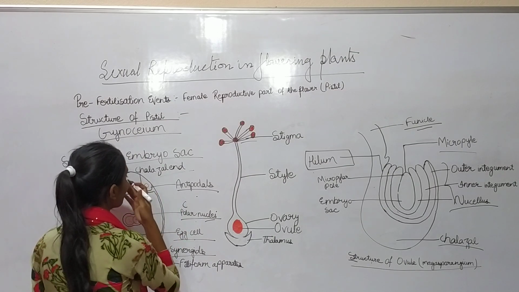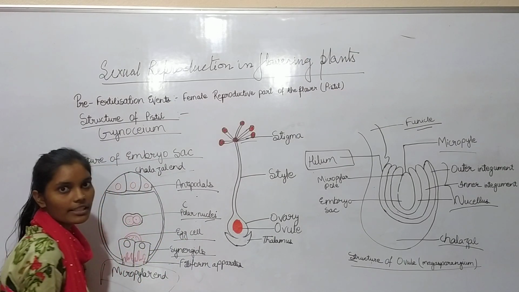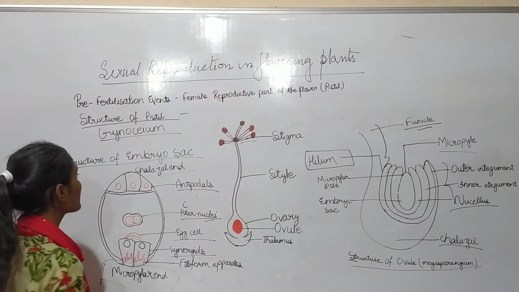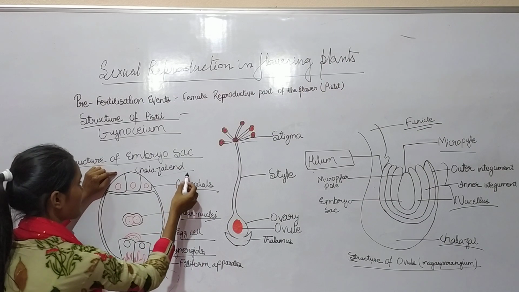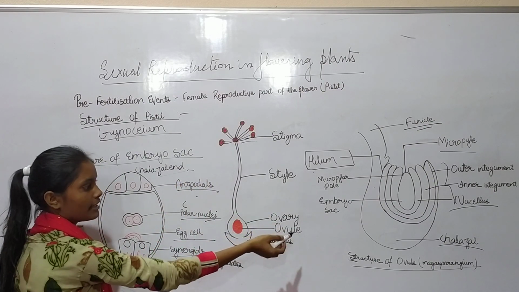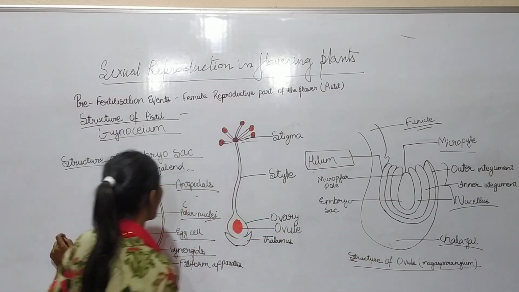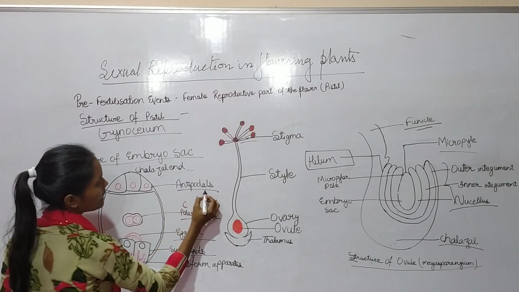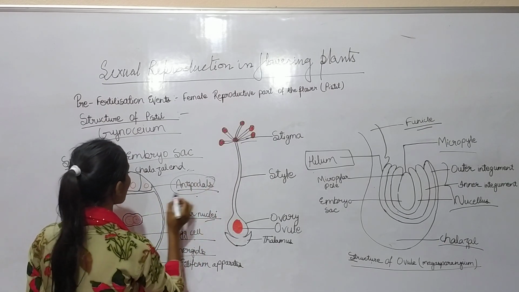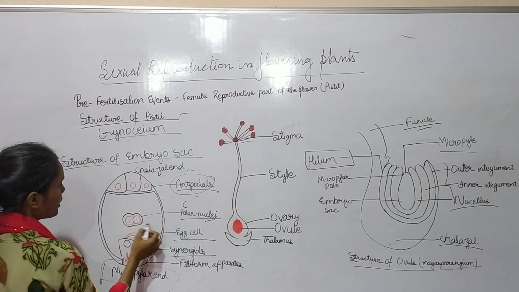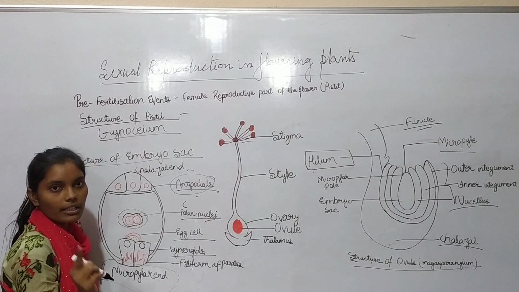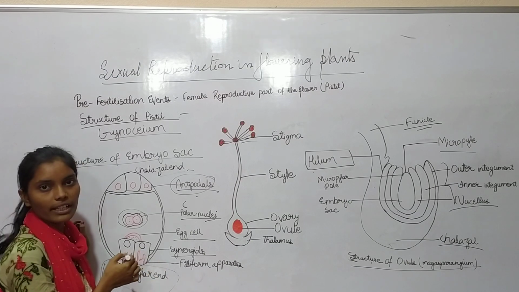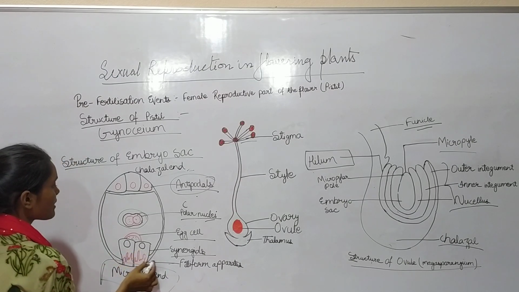At the chalazal end of the ovule it contains the three antipodals, and this is the polar nuclei, collectively in one cell known as the central cell, and these are the synergids.